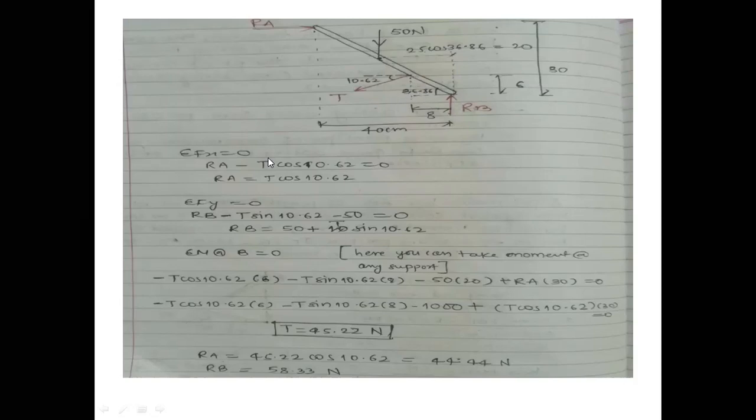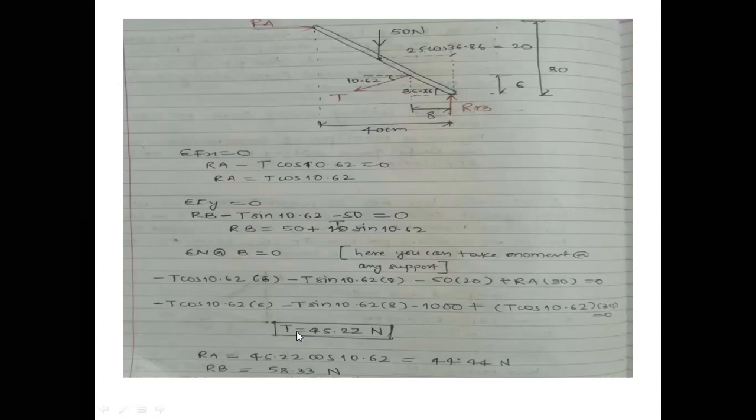Our force is vertical. T sin 10.62 into 8 minus 50. This is the 50, where is it acting? It will act at half of the bar. So 50 into 20. Here I have worked out the distance also. 25 cos 36.86 is 20. For that reason, I have taken that distance as 20. Then RA into this complete vertical distance, that is nothing but 30. This is my equation. If I solve it, I'll get T as 45.22.